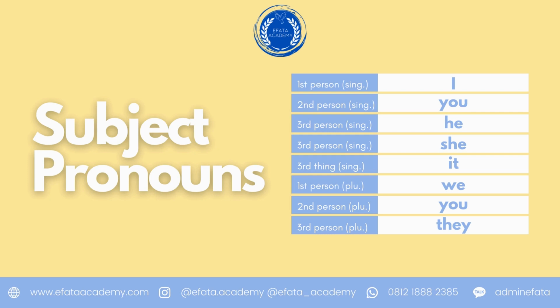If I may read you the subject pronouns, those are I, you, he, she, it, we, you, and they. Feel free to set the speed to 0.5 or 0.75 if you think that we are talking too fast.